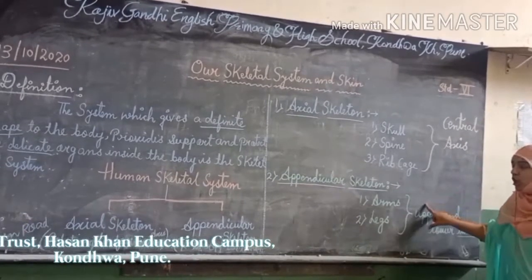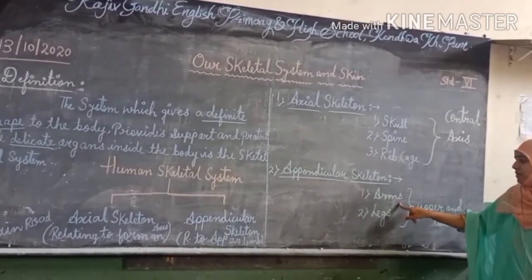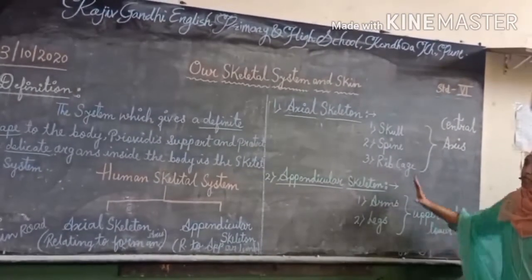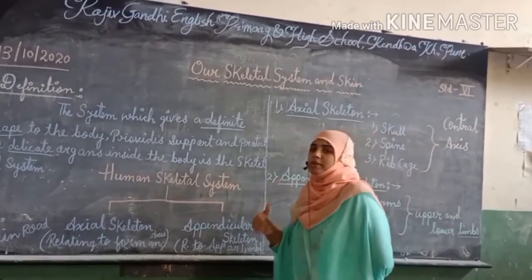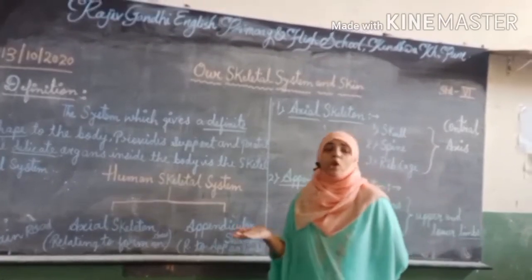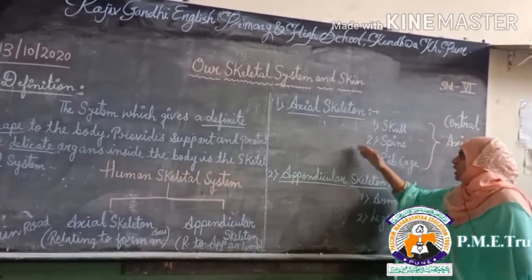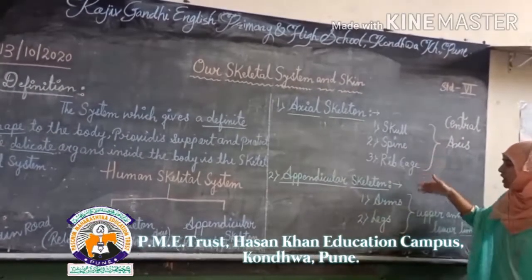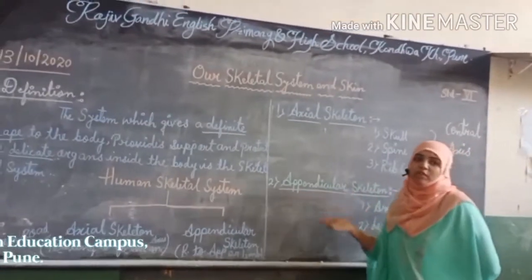And the appendicular skeleton is present on the arms and legs. Understood? So this is how the human skeleton system is differentiated on the basis of position, size, shape, protection. What are the functions of the skull, spine, rib cage, arms, legs, and how they work and function, we will